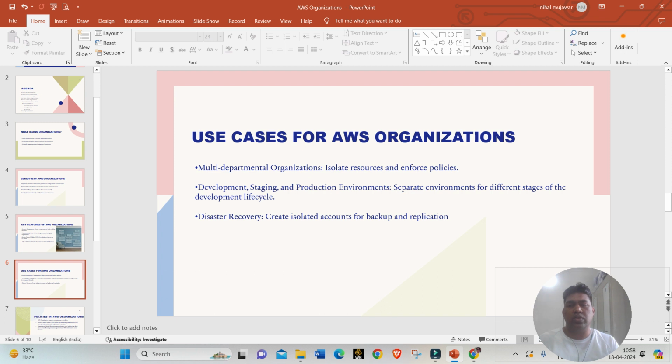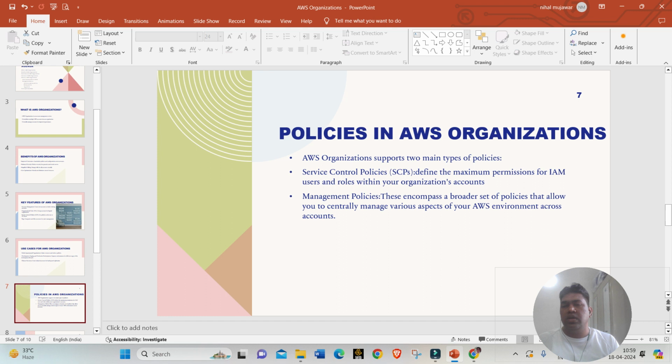There is lots of worldwide use of AWS Organizations, and many companies use it so that they can manage and make use of it. This is a very powerful tool. Now I will just switch to the policies. What are the different policies in AWS Organizations?